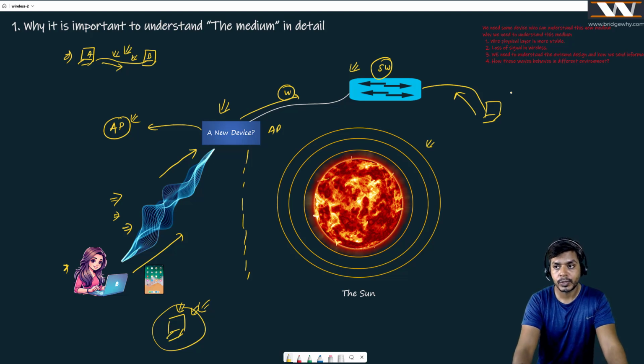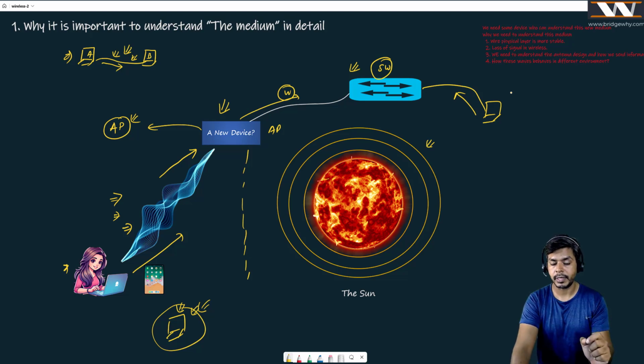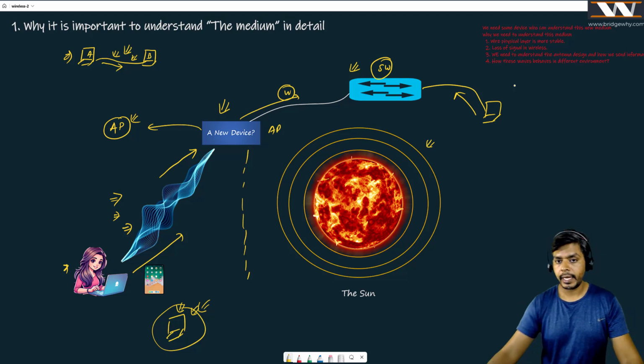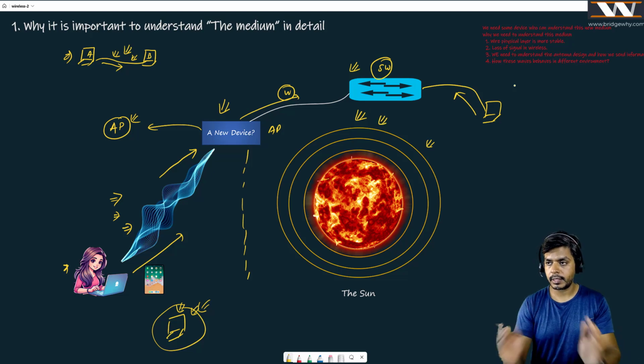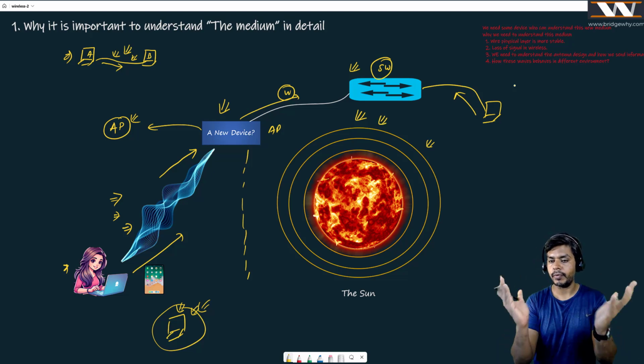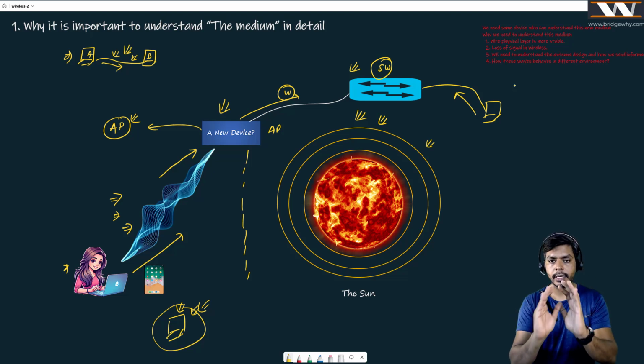This is the problem with many network engineers: they do not understand this medium very well. The sole point of today's and tomorrow's class is this medium, going into it to look at what exactly it is. I have drawn the sun and a few circles around it. It represents that the sun is sending its energy everywhere. It is a sphere, sending its energy in all directions.